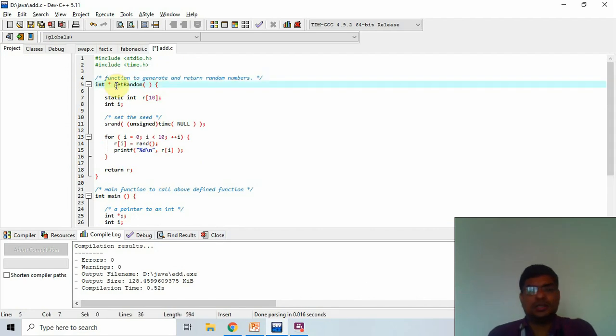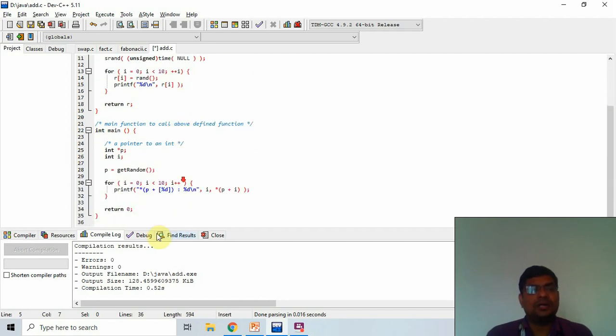Here I return the pointer value. So I check that it is the get random value, and it performs an operation. So now I check that.